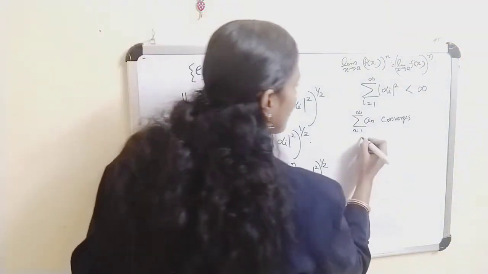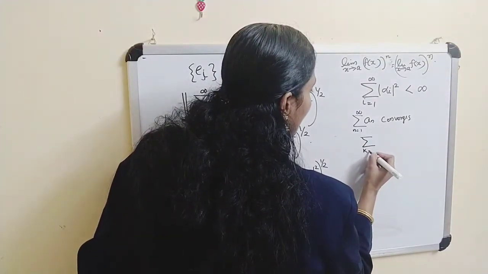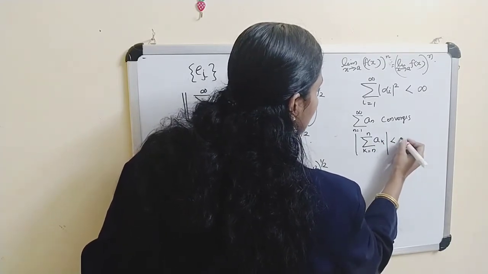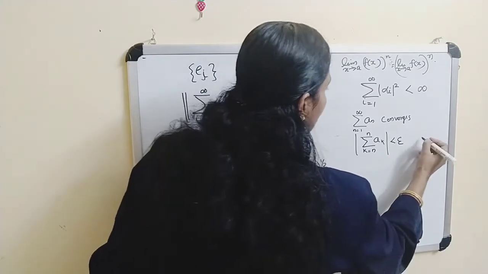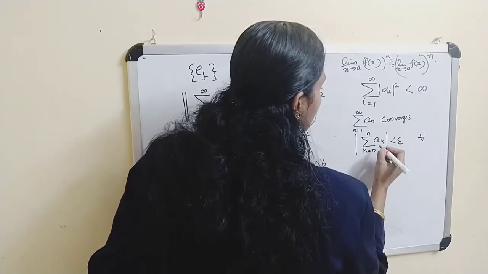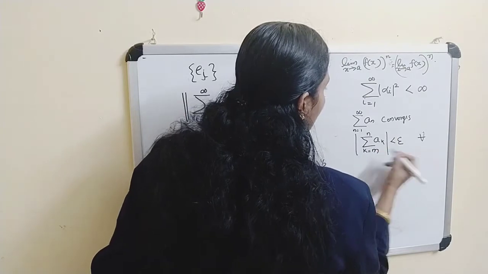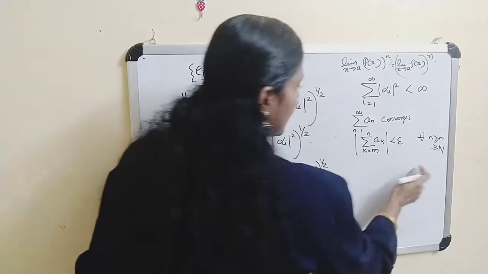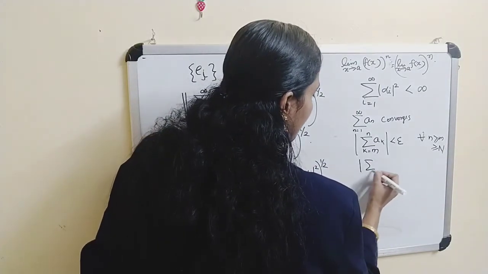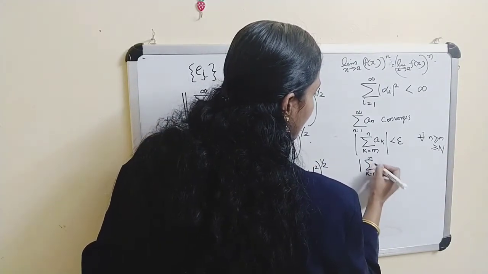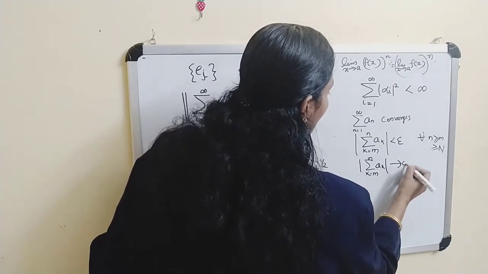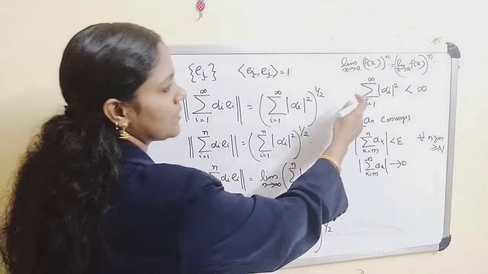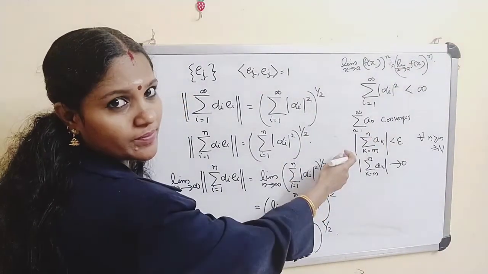That means sigma k equals n to m of a_k, given epsilon greater than 0, there exists an integer N such that this is less than epsilon for every m greater than or equal to n greater than or equal to N. This is the condition. That means sigma k equals m to n of a_k tends to 0 as n tends to infinity. So this converges implies we have this condition.